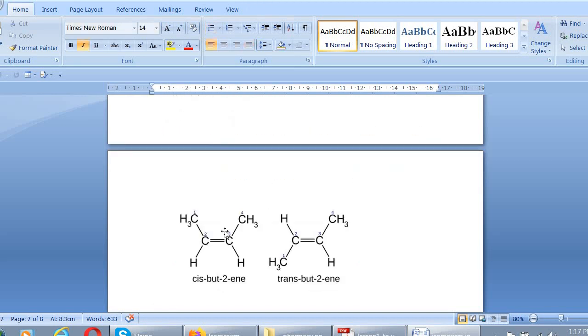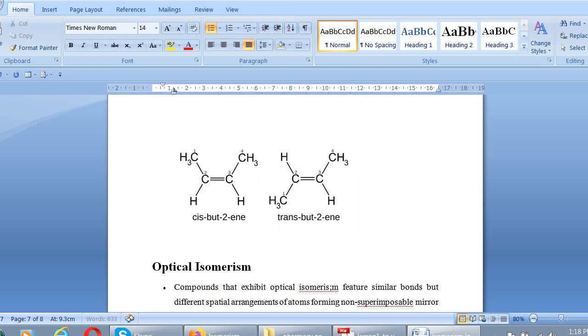This can also be explained with the help of an example. For example, this one is cis-but-2-ene and the second one is trans-but-2-ene. How have I named one as cis and the other as trans? In the first case, in the left side structure cis-but-2-ene, the two methyl groups, the same bulky group, and the hydrogens lie on the same side of the carbon atoms. So these are known as cis position. And in the other case, the groups lie in a trans position. So these are known as trans isomers. These are the geometrical isomers.